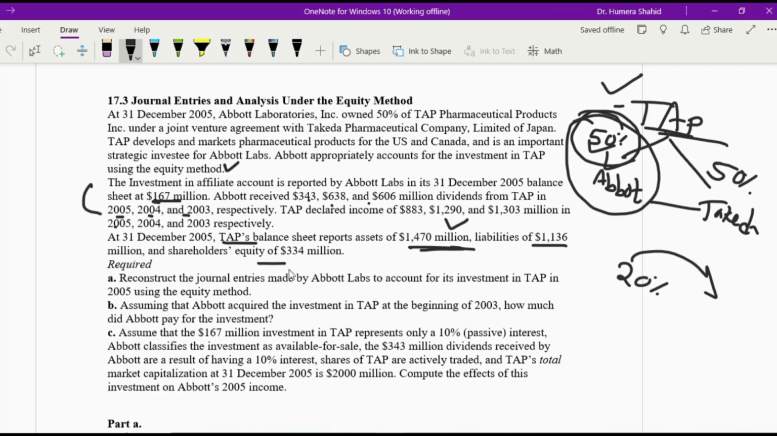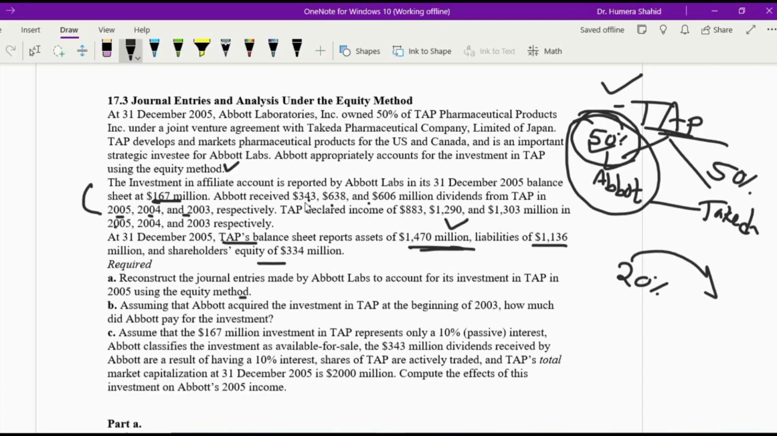Now let's see what we are supposed to do. Point number A says to reconstruct the journal entries made by Abbott Lab to account for its investment in TAP in 2005 using the equity method. They want us to reconstruct, meaning re-record, the journal entries for 2005 using the equity method. So what happened in 2005? Two things happened.